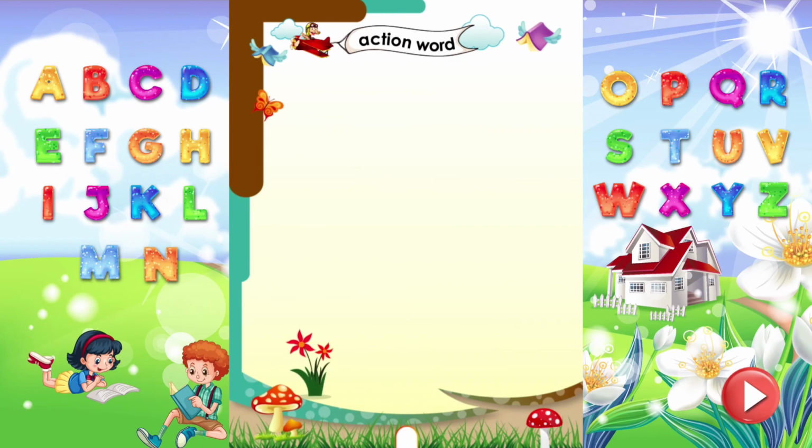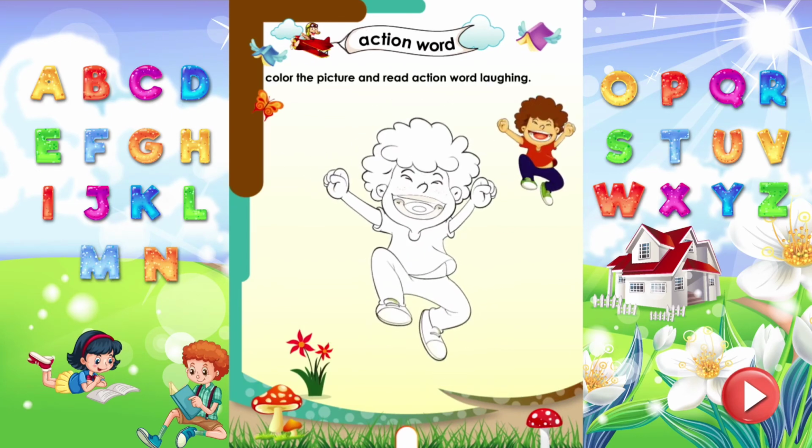Action word. Color the picture and read action word laughing. Do you know, kids? Laughing is an action word.